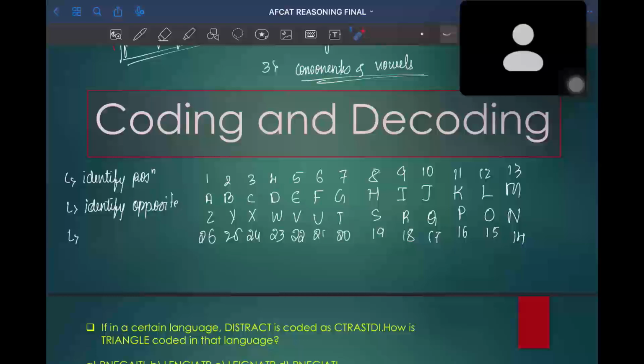Rather than writing again from the start, Z, Y, X, W, V, U, it will be useful that you can see the position of a letter even if we write in the opposite direction. Opposite series. It will be helpful even if we write in reverse order.